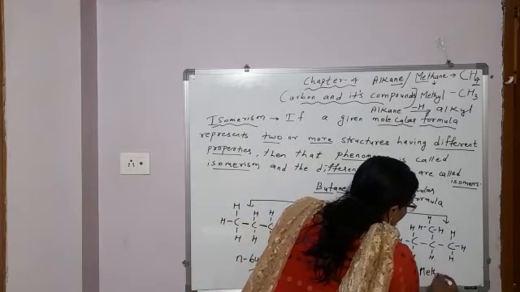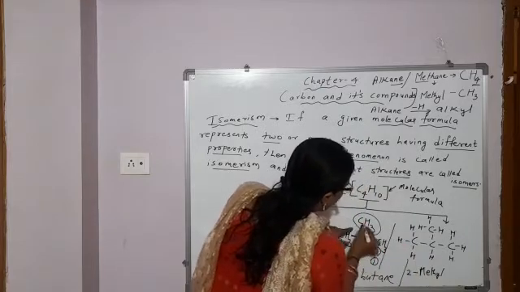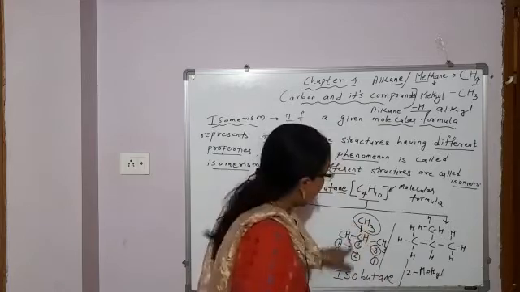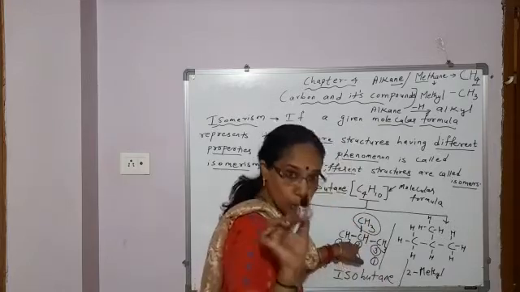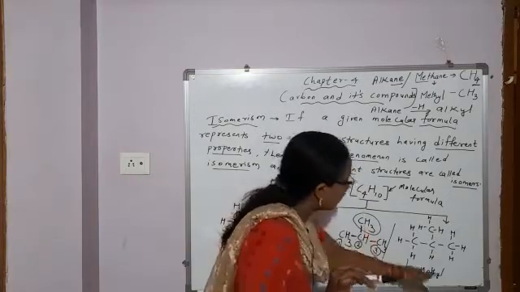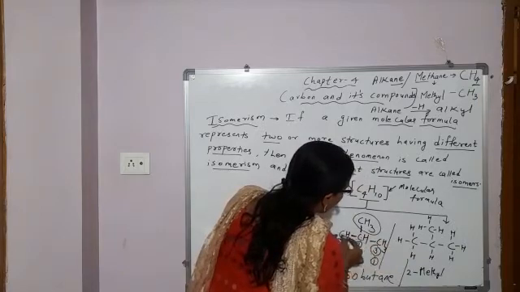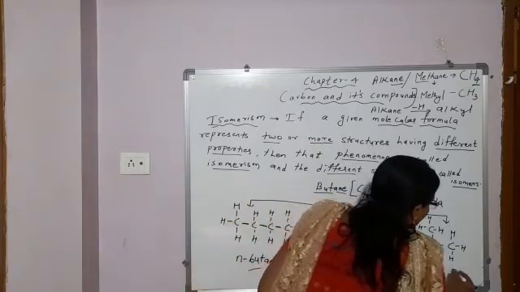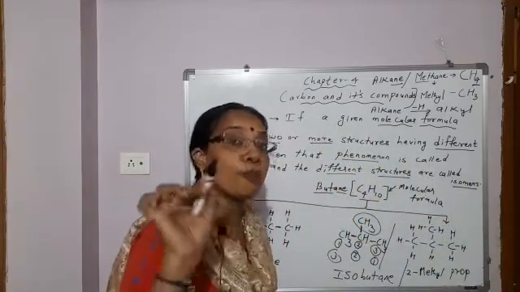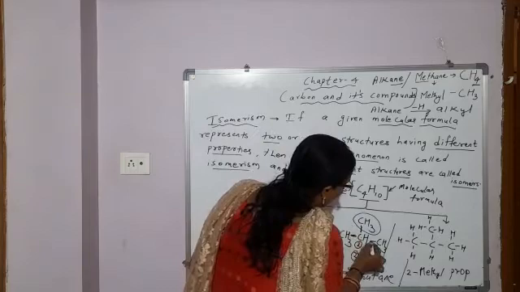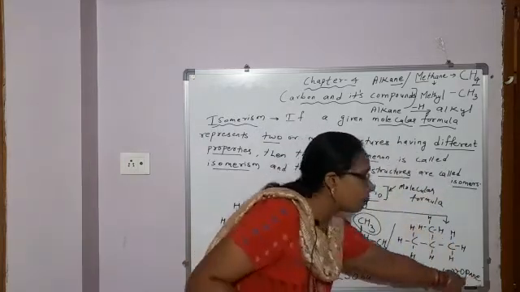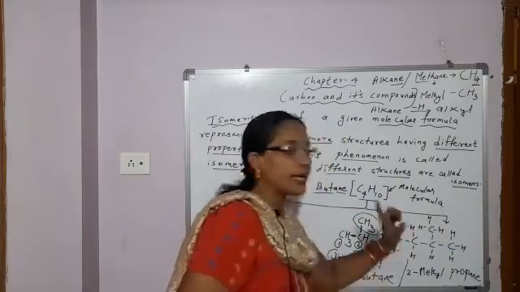So, 2-methyl. Then total how many carbon atoms? This you have written, the position of this group. Which group is this? Methyl. Methyl group is attached to which carbon atom? 2. So you have written 2. Then you have to put a hyphen. Then which group? Methyl. Then how many carbon atoms? 3. For 3 carbon atoms, students, we write the prefix prop. And between carbon atoms, single bond. So ane. So you can also say 2-methyl propane or isobutane.